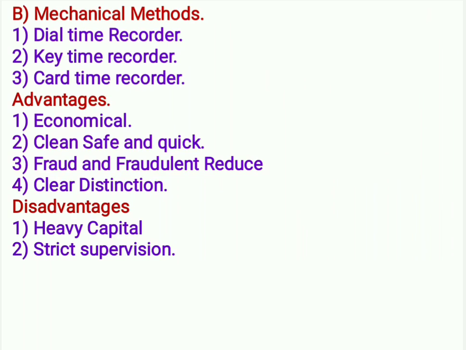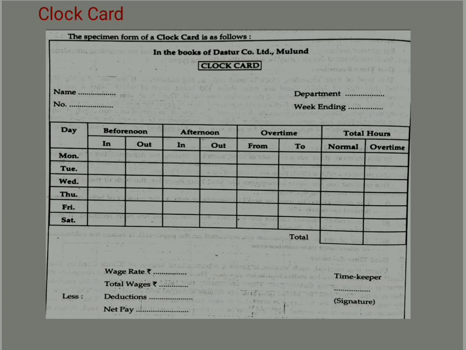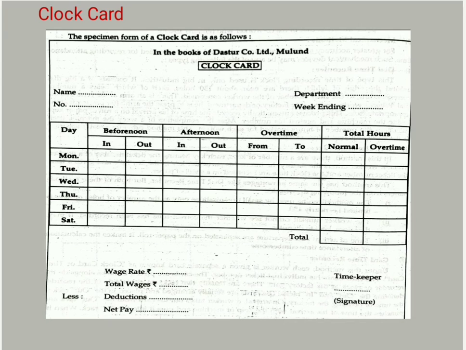The specimen of clock card. This is a specimen of clock card. In this card, in the middle, in the books of Daster Company Limited, name of company, Mulund, title of card, clock card.